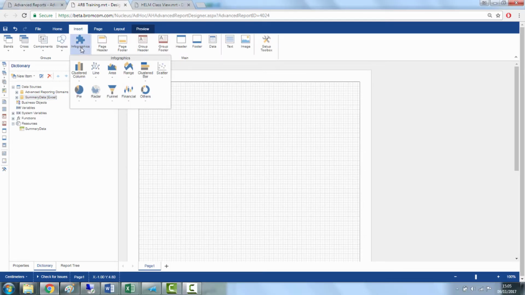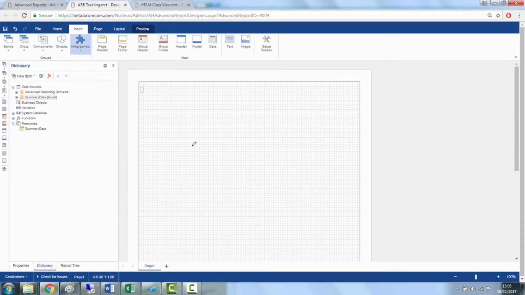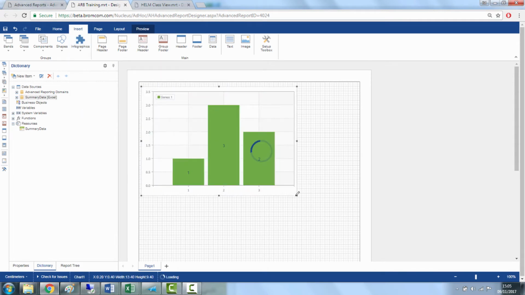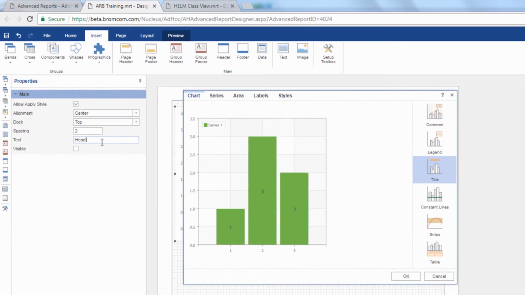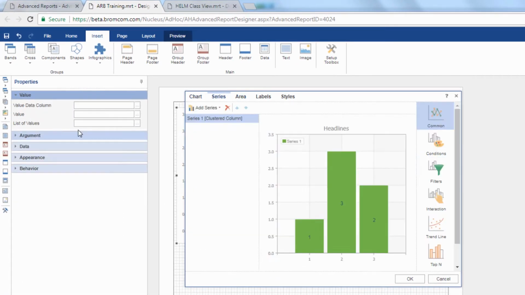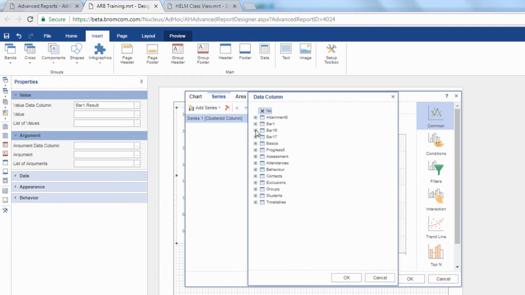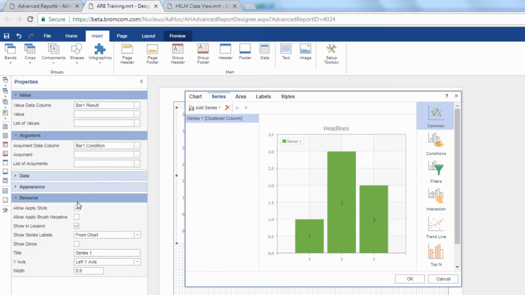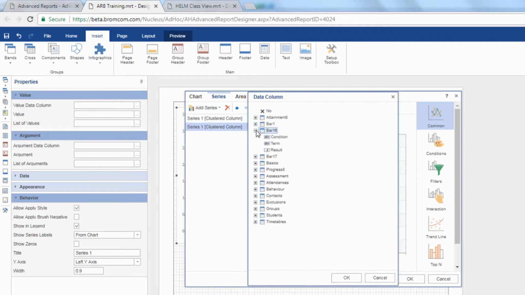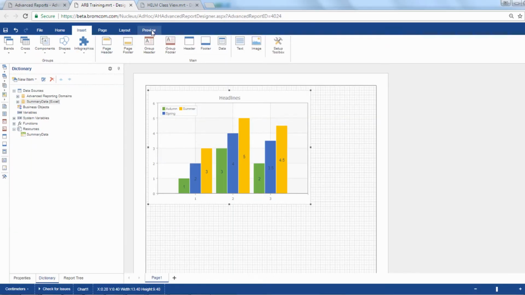Advanced Report Builder is not limited to lists and tables, but has a range of charts and infographics you can use to represent your data. Adding a chart is straightforward and will be familiar to anyone who has placed them in spreadsheets using Excel. There are a wide range of options for customizing your graphic, including the ability to add fixed lines for reference points and to use conditional formatting to change its appearance based on the underlying data.